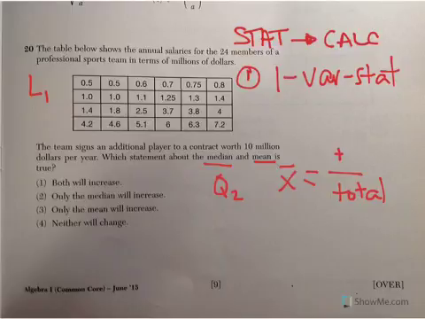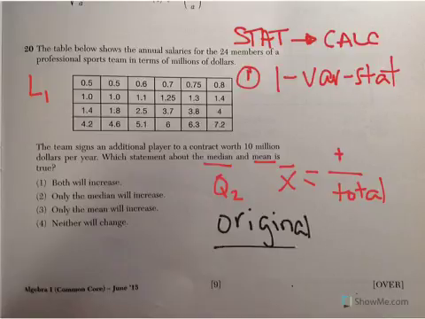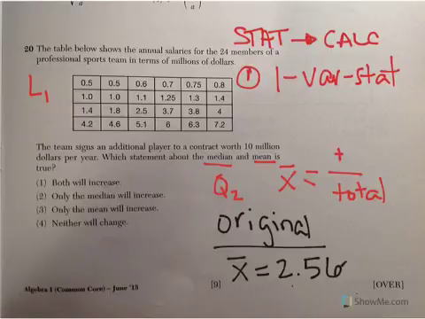So when we type in the original data, here's what we have: our original mean of 2.5625, and our median, which is equal to 1.4.